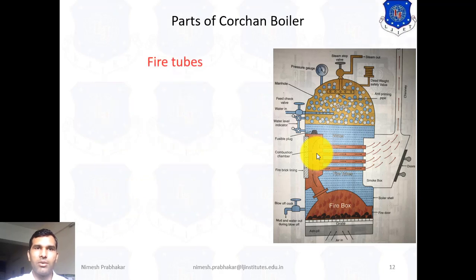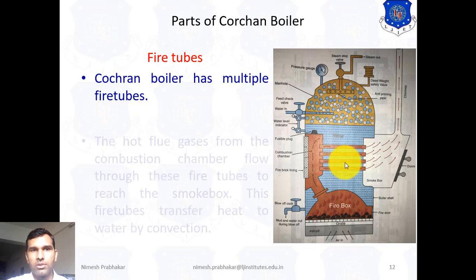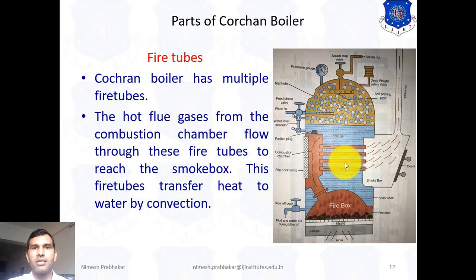Now next one is the fire tubes, the most important part of the boiler. This is fire tube. The Cochran boiler has multiple fire tubes. We can see here the 4 fire tubes. The hot flue gases from the combustion chamber flow through these fire tubes to reach the smoke box. These fire tubes transfer heat to the water by convection.